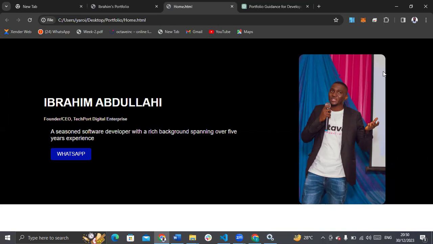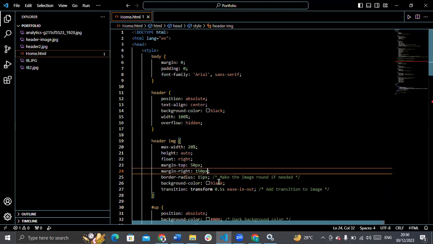So let me show you the difference between the margin and the padding. Like I said, margin is moving the whole container. Let me even give you a good example. Let's say I use a land as an example. If you have a land and you want to build a house in the land, if you are using padding to give a space, you are giving a space in the land. If you are using margin to give a space, you are moving the whole land from the space it was before. You understand?